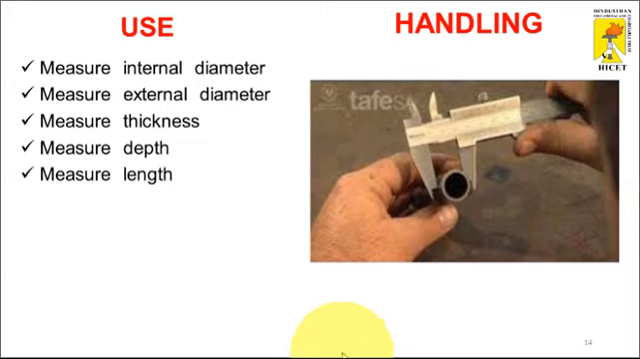So the uses of the vernier caliper are to measure internal diameter, external diameter, thickness or depth, and length of any object. This picture shows how to handle the vernier caliper. The object will always be kept in the left hand, and the right hand holds the vernier caliper. The vernier scale is kept under thumb compression, and the movement is controlled with the help of the right thumb.